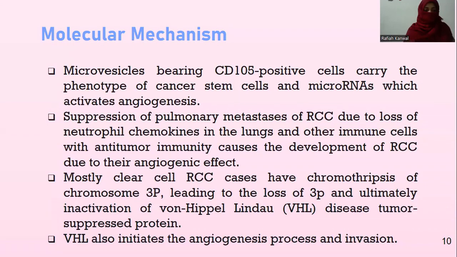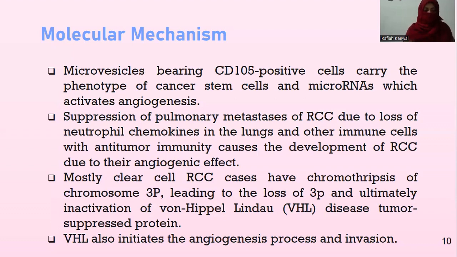One of them is the suppression of pulmonary metastasis of renal cell carcinoma. That is due to the loss of neutrophil chemokines in the lungs. Chemokines are a large family of small secreted proteins. They signal through cell surface G protein coupled receptors. They are best known for the ability to stimulate the migration of cells, most notably of white blood cells.